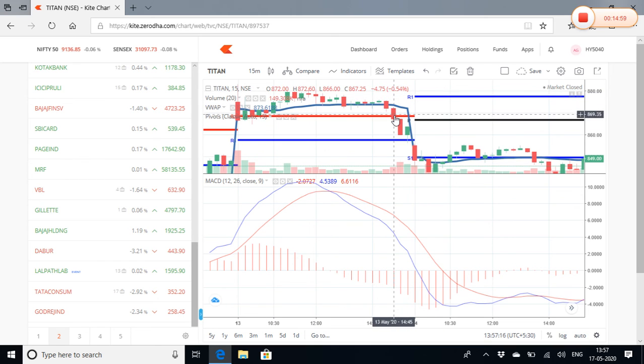This candle has breached it, and once it's breached it, it has reached here, and then it's fallen like a pack of cards, and you've made a lot of money in that. So this is how I trade, and as you can see, there was a profit of about 15%.